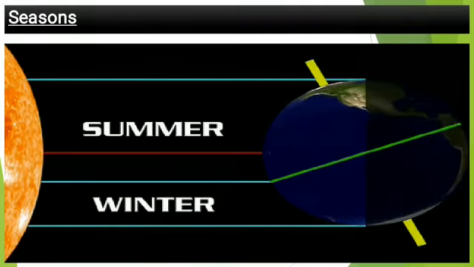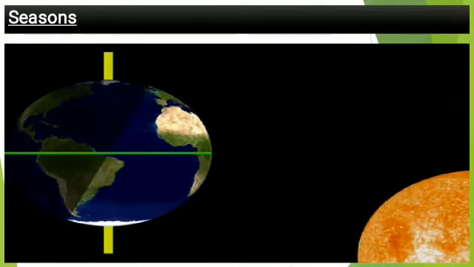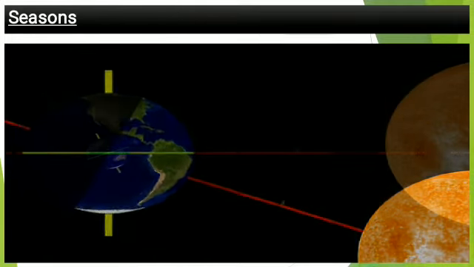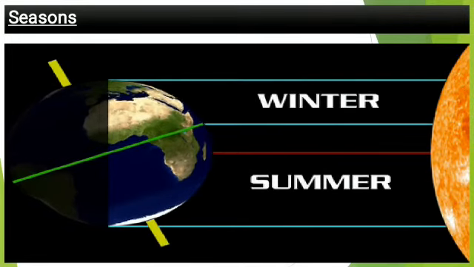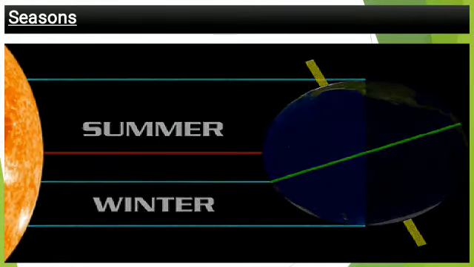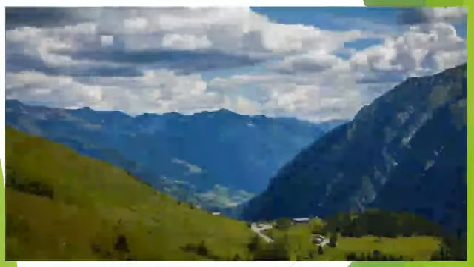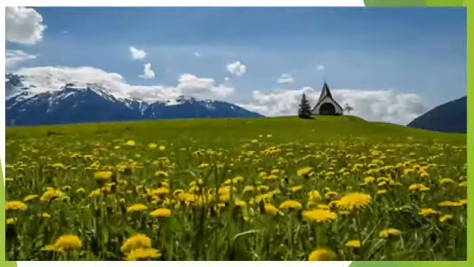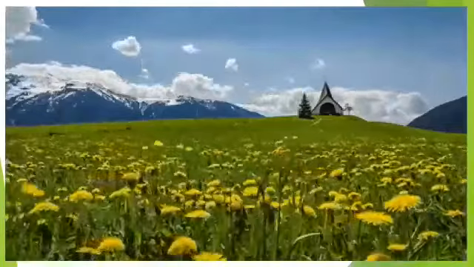On the other hand, when the north pole receives more sun rays, that becomes summer, and when the south pole receives less sun rays, that becomes the winter part. So because of the revolution, we experience different seasons throughout the year, of which the main ones are summer and winter. And because of the revolution, throughout the year we have such a wonderful gift from mother nature of winter and summer seasons.